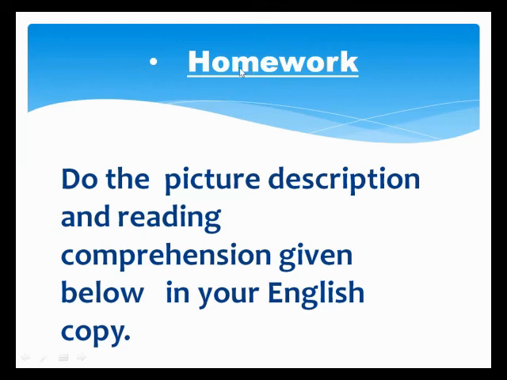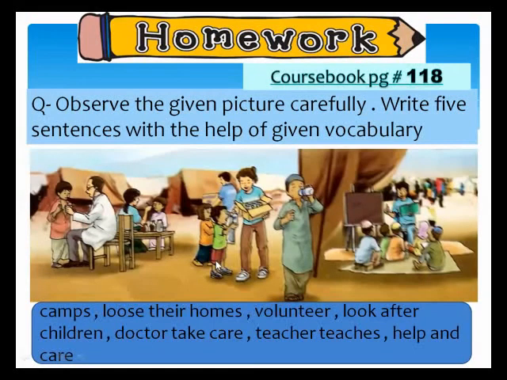Now I am showing your homework, how you do your homework. This is the instruction about the homework: Do the picture description and reading comprehension given below in your English copy. Okay, so I am showing the homework. This is the picture from your course book, page number 118.